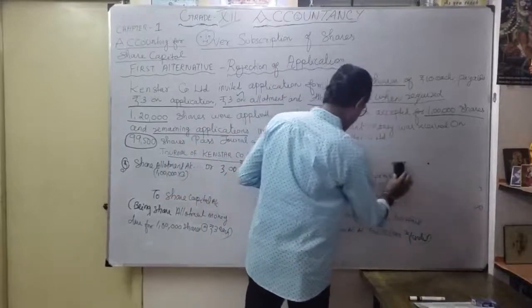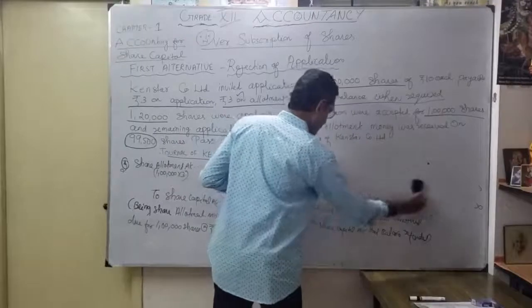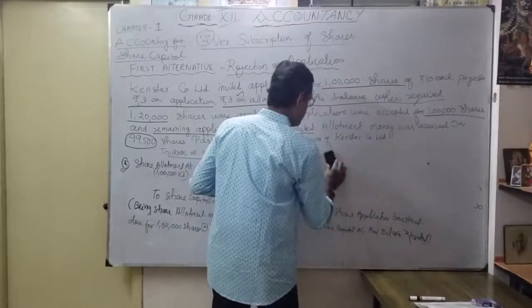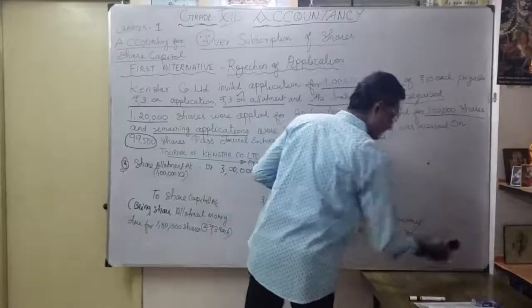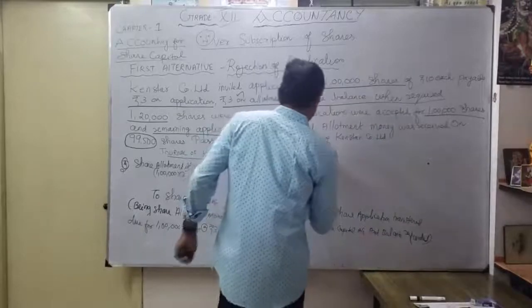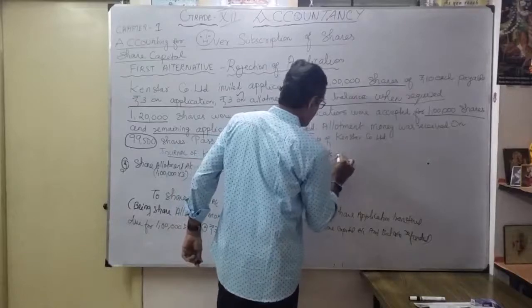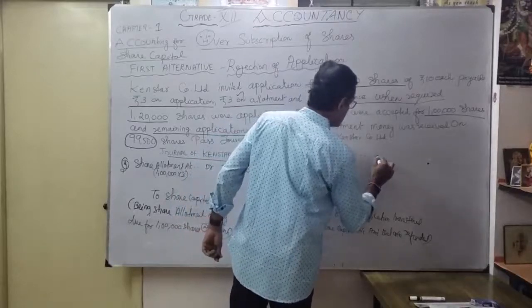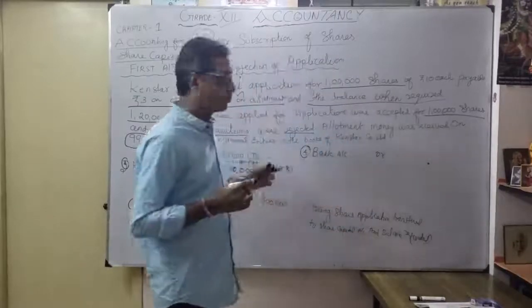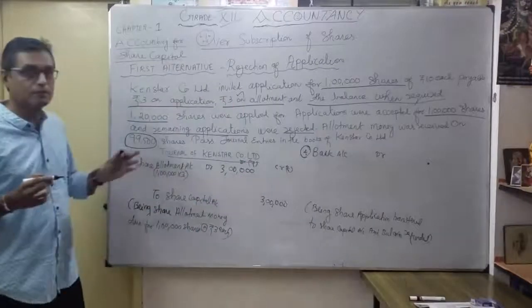So what is the fourth entry? Now we got cash. Okay. So what is the entry? So we got the cash. So bank account debit. How much? Only 99,500 received money.